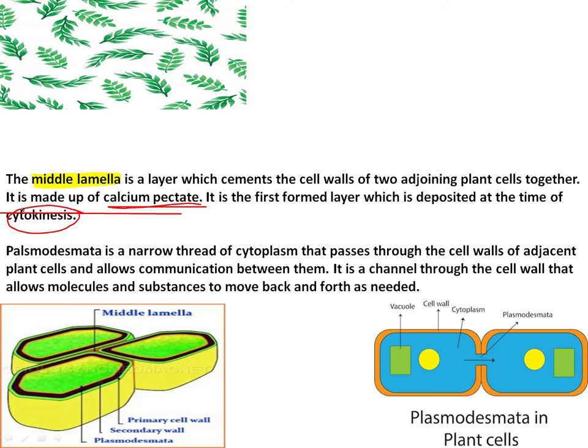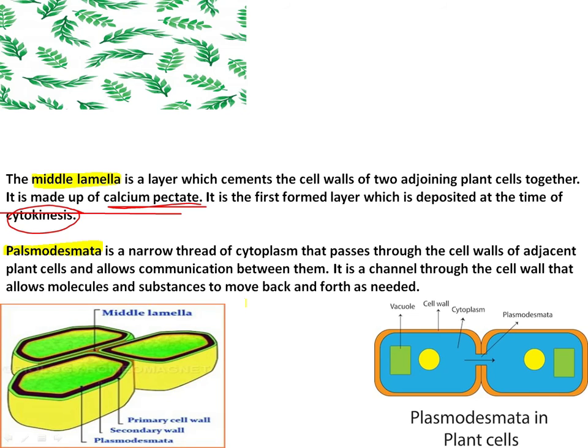Now, plasmodesmata. It is a narrow thread of cytoplasm that passes through the cell walls of adjacent plant cells and allows communication between them. Plasmodesmata are also known as cellular junctions. It is because of the plasmodesmata.